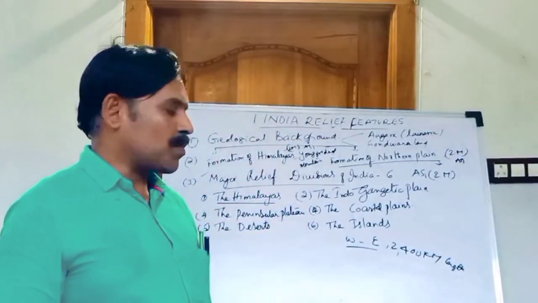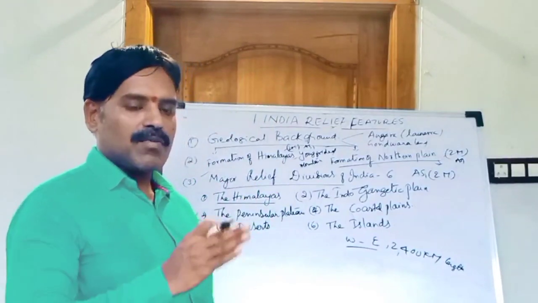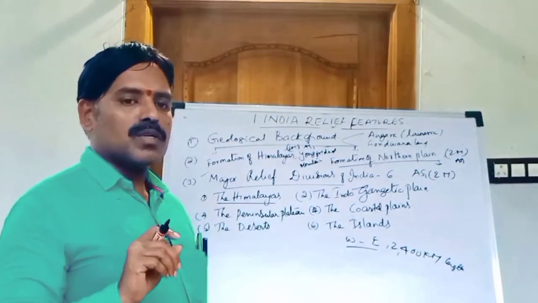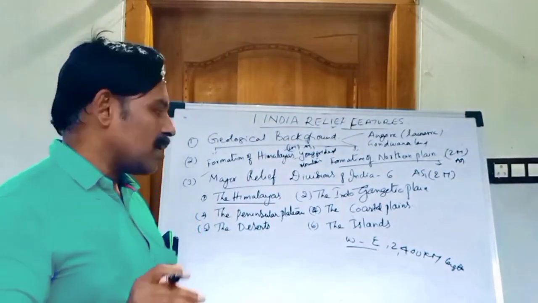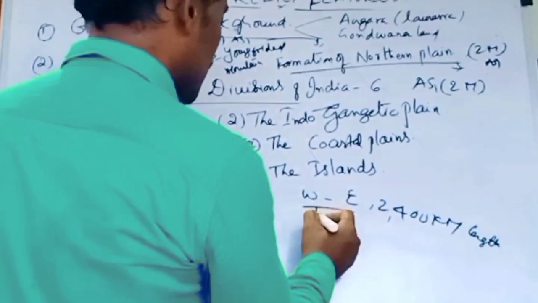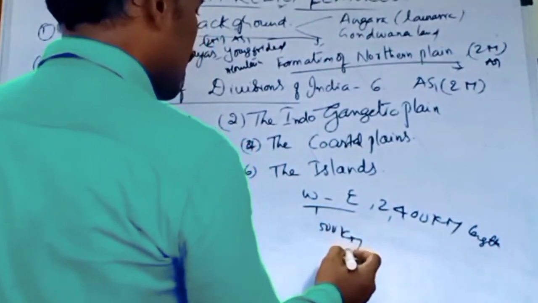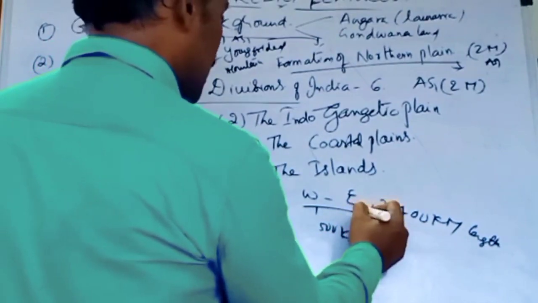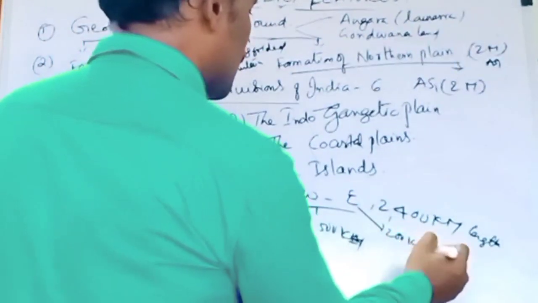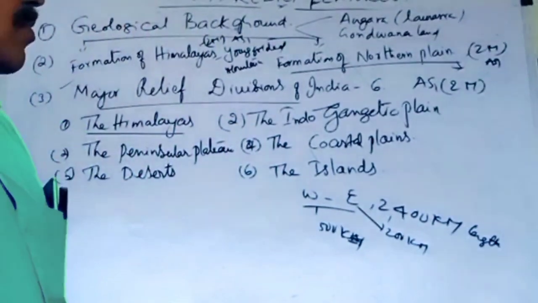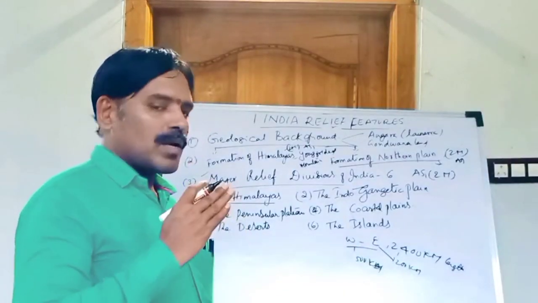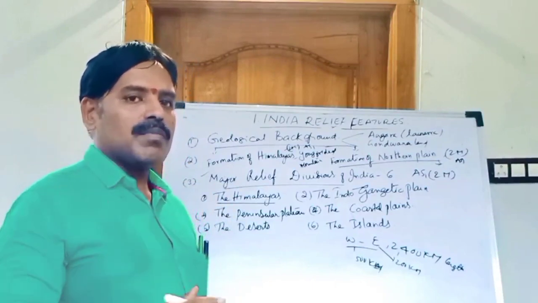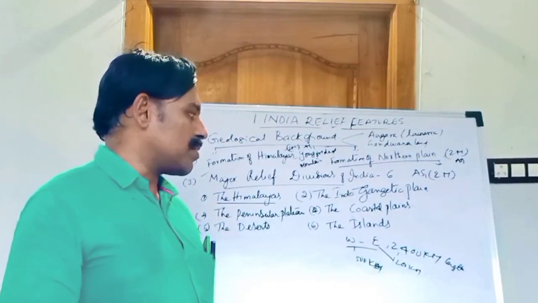The shape is an arch. On the west side the width is 500 kilometers, and in the central and east parts it is 200 kilometers. So we have to say that the western part of the Himalayas is wider than the central and eastern parts. This is the main important point.